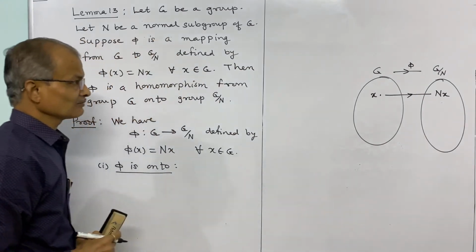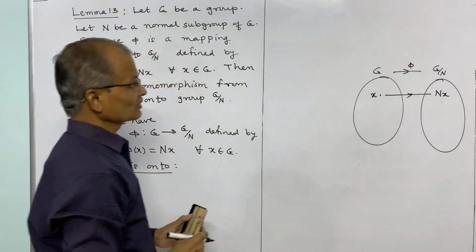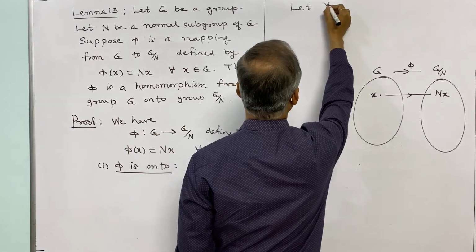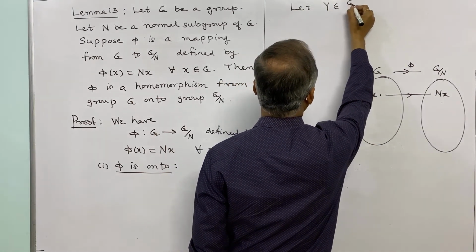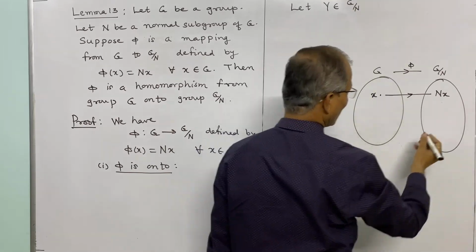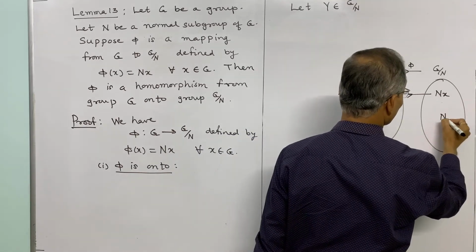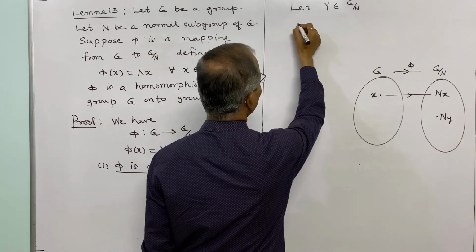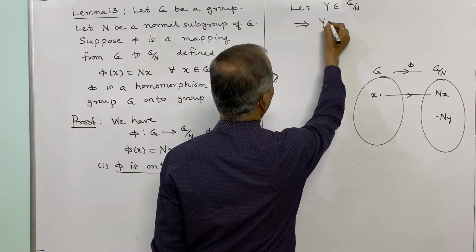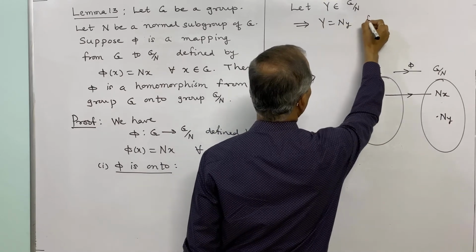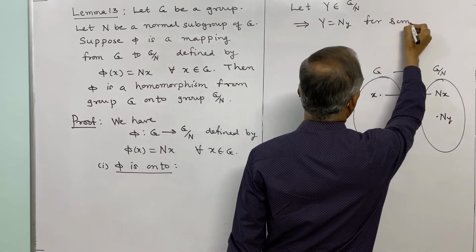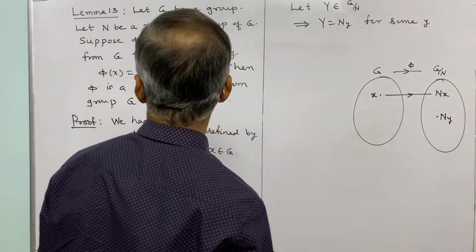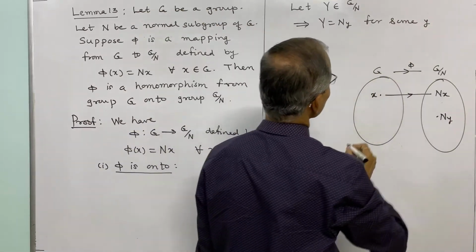For that purpose we shall consider, let y belong to G by N. This element we will consider as Ny, for some y belonging to G.